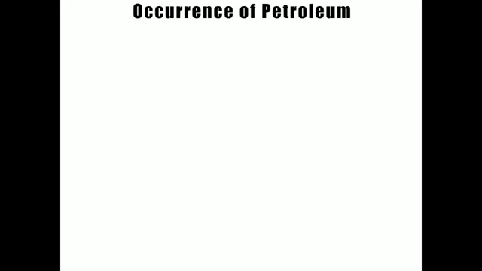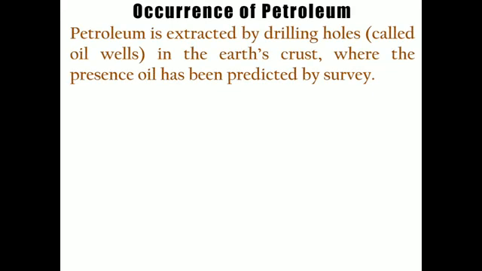Okay, now where does petroleum occur in our earth crust? Basically petroleum is extracted by drilling holes, called oil wells, in the earth crust. Normally these oil wells are traced out with the help of a survey. First of all, we have to locate the area where oil may be present. First a survey is done and then extraction is done.